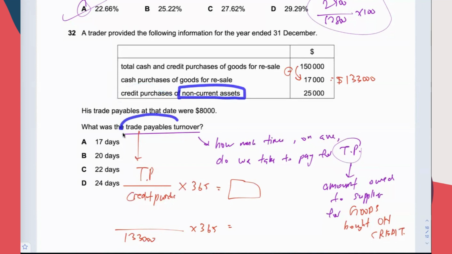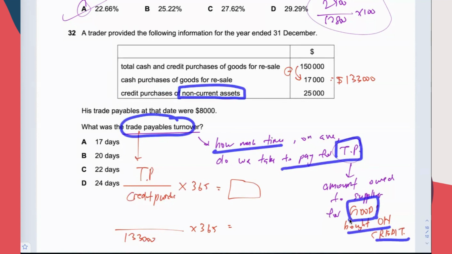What we are concerned with in this formula is how much time we take on average to pay the trade payable. Trade payable means the amount you owe the supplier because you bought goods on credit. Goods only, cannot be NCA, only goods. Goods are the things you buy and sell. NCA are the things you keep and use in the business. Therefore, the answer cannot take this into account.